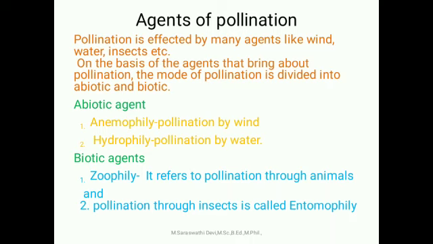agents. The first one, abiotic agents: anemophily, pollination by wind, and hydrophily, pollination by water. We are going to discuss these two topics in this chapter. In the same manner, biotic agents: pollination through all animals is known as zoophily. Especially insect pollination is known as entomophily.